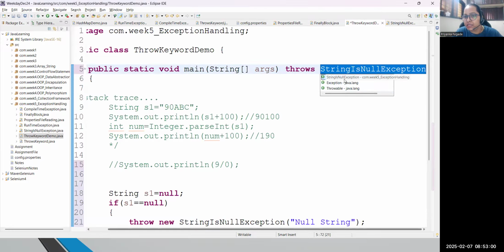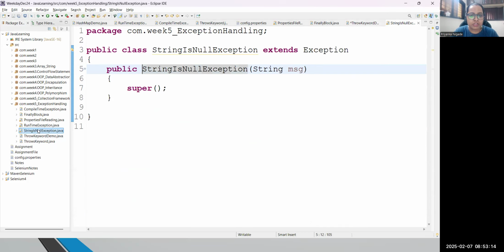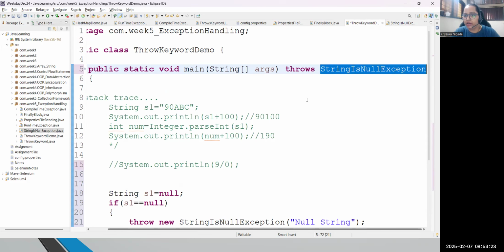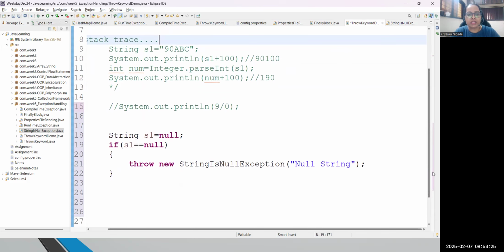See, guys, this is a new class which is designed by me, correct? StringIsNullException. And now it is a child of the Exception class because we wrote that definition in our program. If you remember, I have written StringIsNullException extends Exception class. Because of this, now I'm getting a new exception in the Java hierarchy. Got my point? So here I have thrown that. And now please have a look.